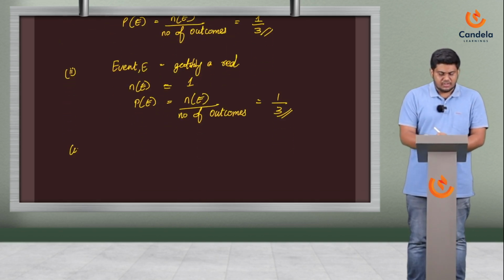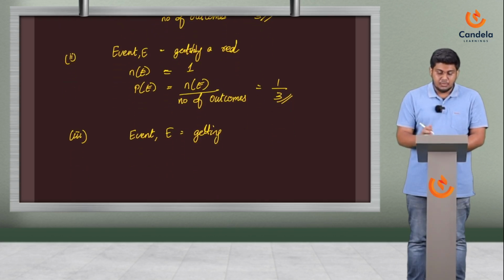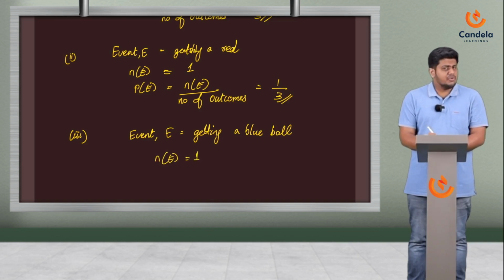What is your guess? What is the probability of getting, if the event E is getting a blue ball? What do you think is the number of E? Of course, it is 1. Without doing any calculation, what do you think is the probability of E? Of course, I'm sure you are already thinking the answer, but let me write the equation.